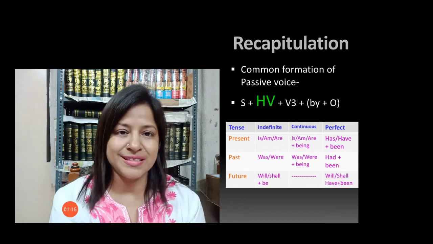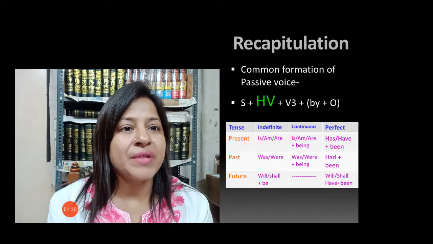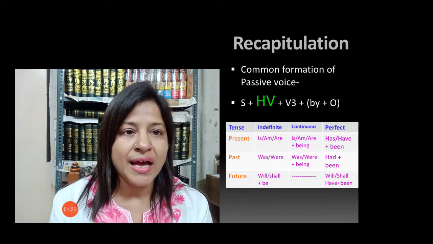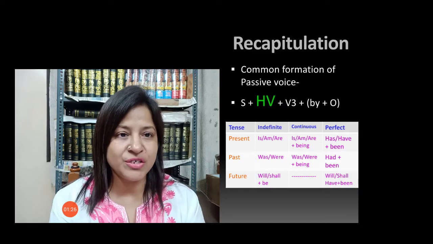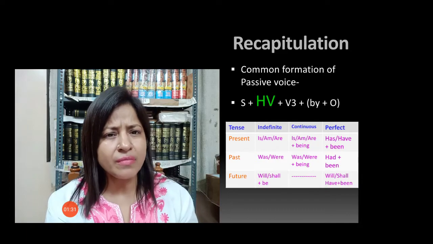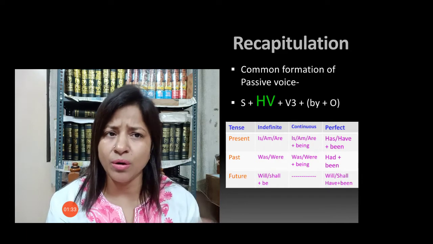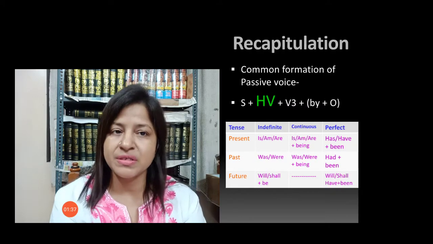Perfect continuous tense, the fourth one, will not change. As you can see, only the helping verb is changed. Other changes are the same in all the passive forms, but the helping verb is different.